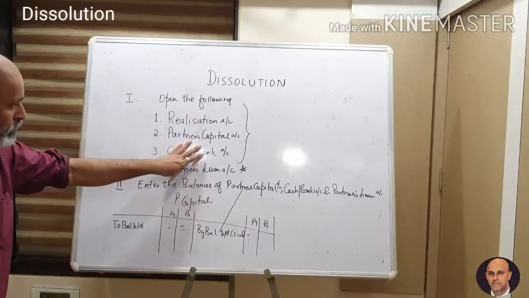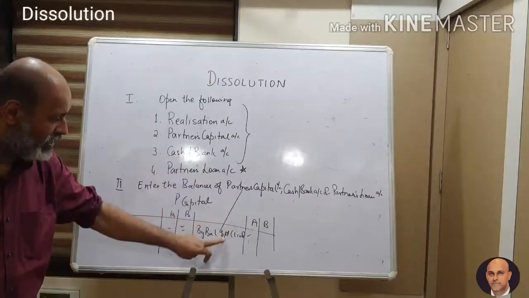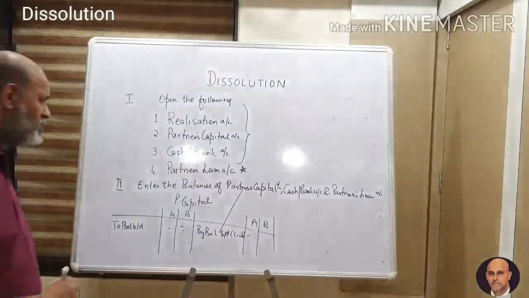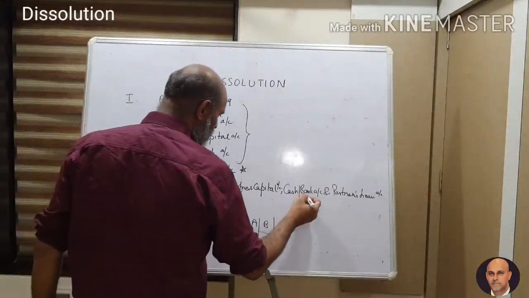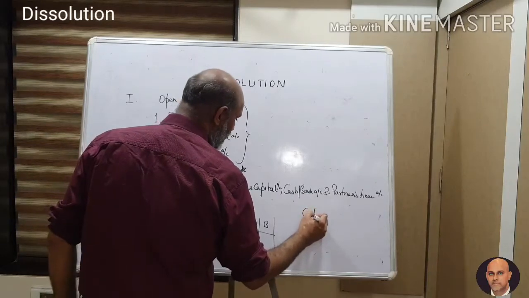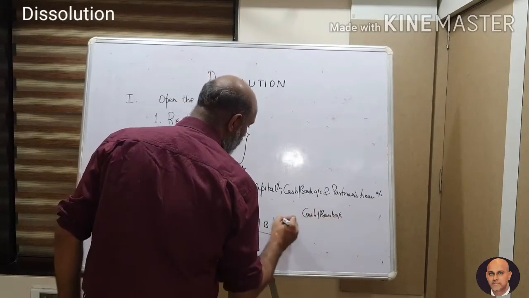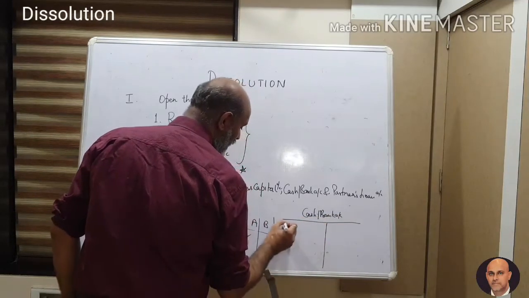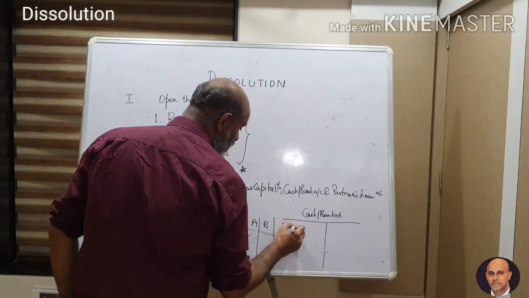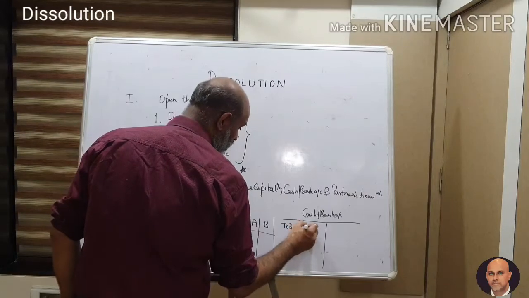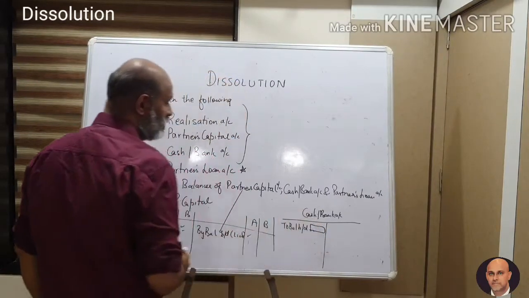After you finish preparing this account, you transfer the balance here. Step number 2 continues, where your cash bank account is there, which you have opened. You write down to balance brought down, whatever is the amount.